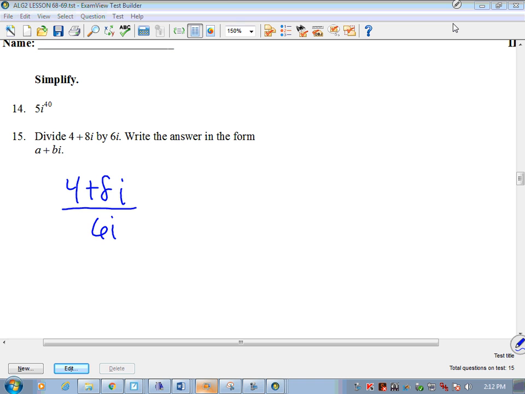If I'm dividing by a complex number, I have to rationalize that, and that's done by multiplying by the conjugate. If you remember, we did that with our square roots in the denominator, right? So this means multiplying by the conjugate, so multiplying by -6i, top and bottom, because I have to do it on both.